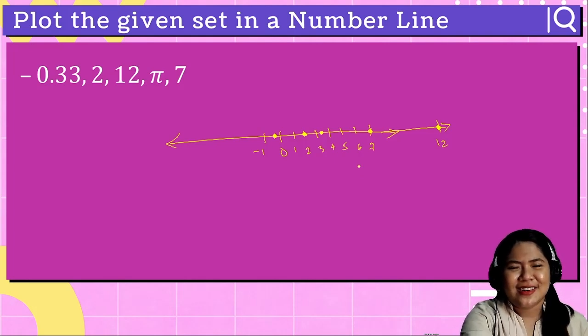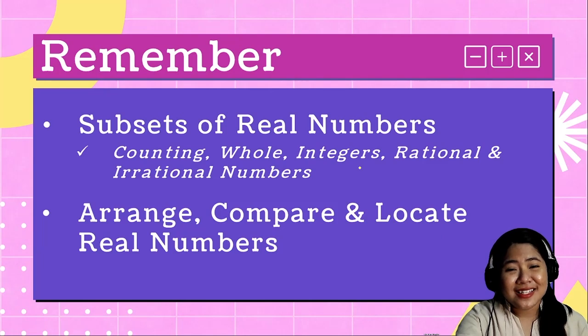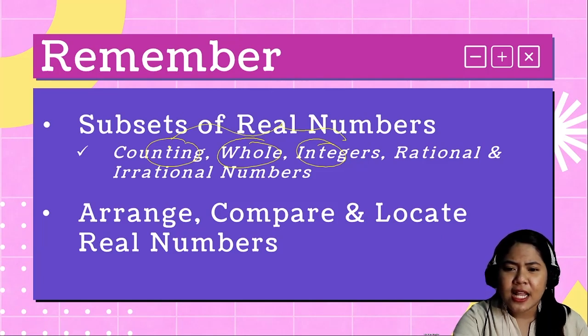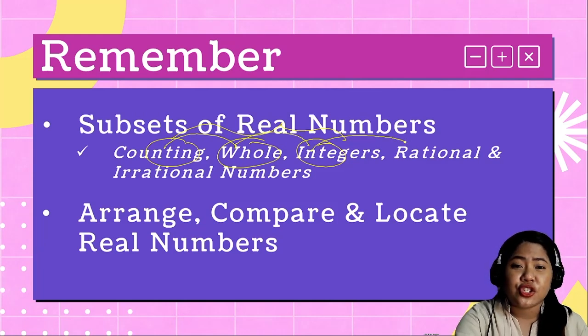Those are the topics that we have discussed for today. We discussed the subsets or the family of real numbers, starting from counting numbers, whole numbers, integers, rational, and irrational numbers. I just want to emphasize, remember that all counting are whole, all whole numbers are integers, all integers are rational, but it's not the other way around.